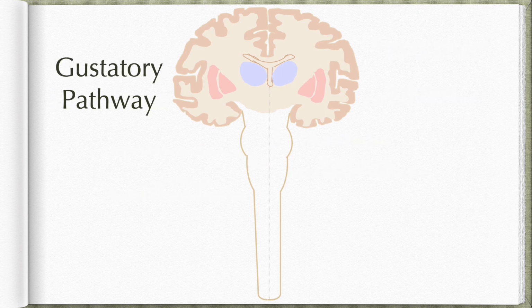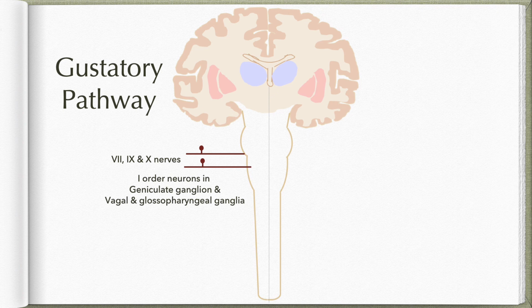Now coming to the gustatory pathway, fibers carrying taste sensation from the tongue, pharynx and epiglottis reach the brainstem via the facial, glossopharyngeal or vagus nerves. Their first order neurons are located in the geniculate ganglion in case of the facial nerve, and in the inferior glossopharyngeal or the nodose ganglion in case of the glossopharyngeal and vagus nerves. Upon entering the medulla, these fibers form the tractus solitarius and they relay in the nucleus of tractus solitarius in its rostral part, which forms the gustatory center.